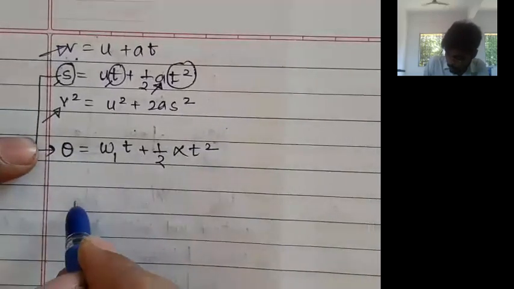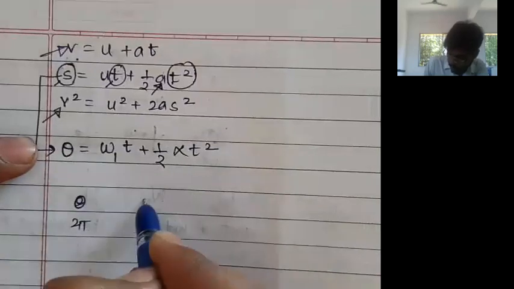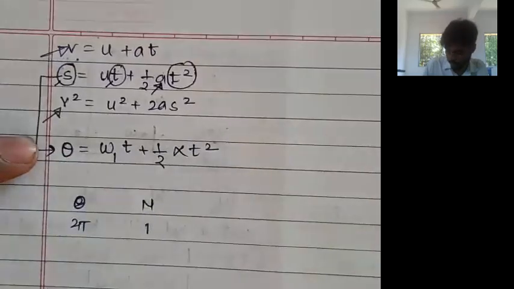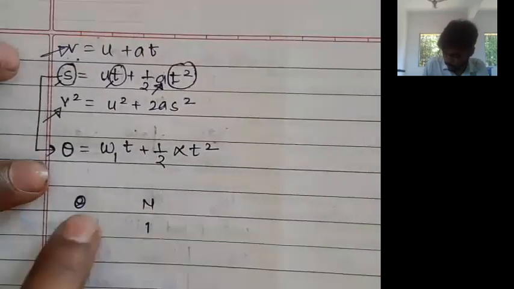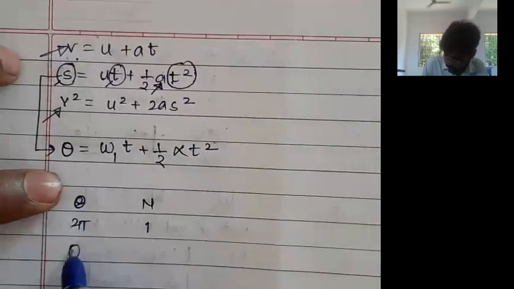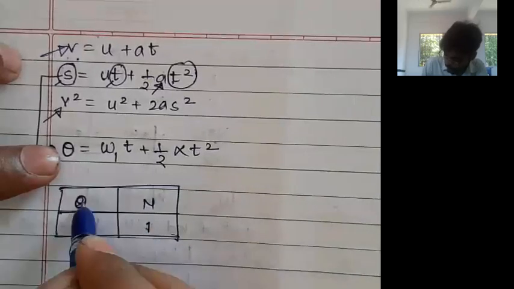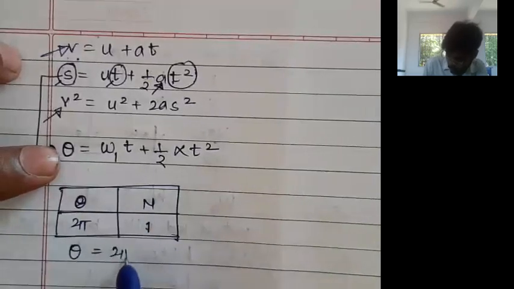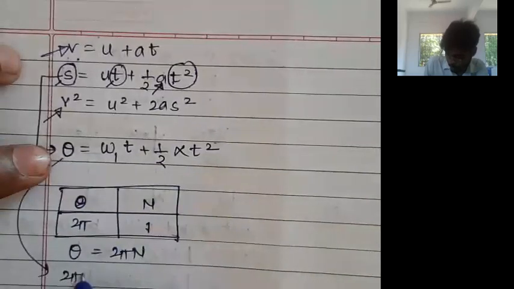We know if theta is equal to 2 pi, number of revolutions is equal to 1. Then cross multiplication, theta into 1 is equal to 2 pi n. So how can this theta be replaced? Sir, theta can be replaced by 2 pi n.